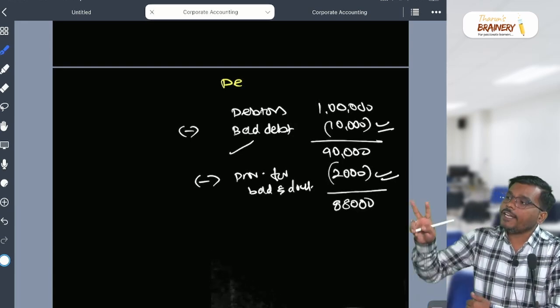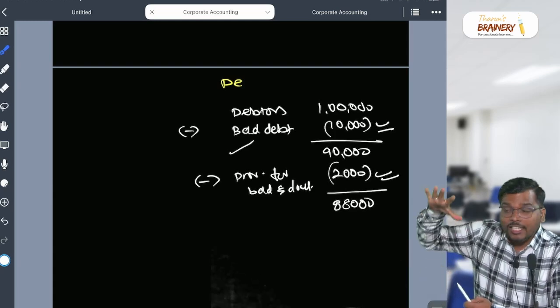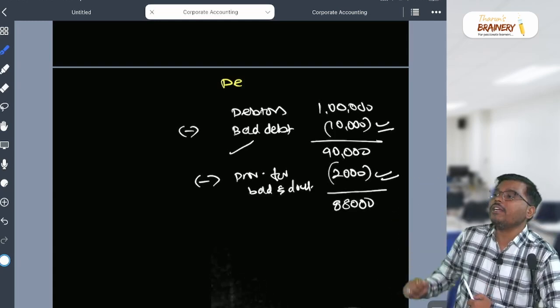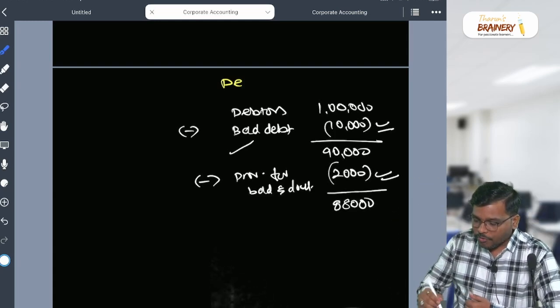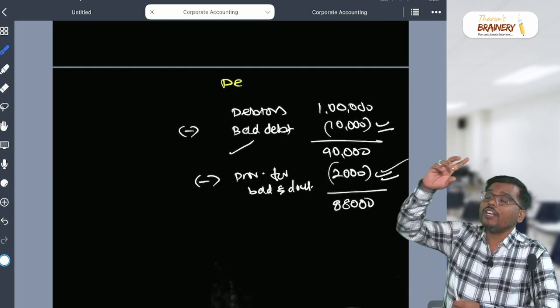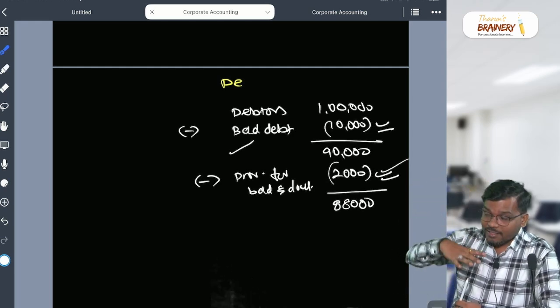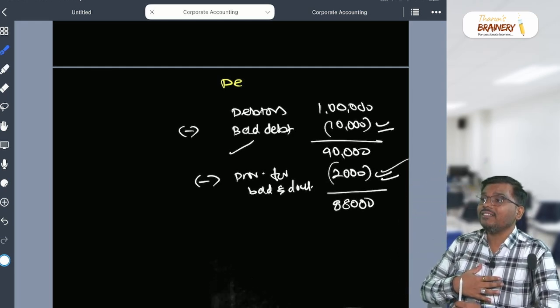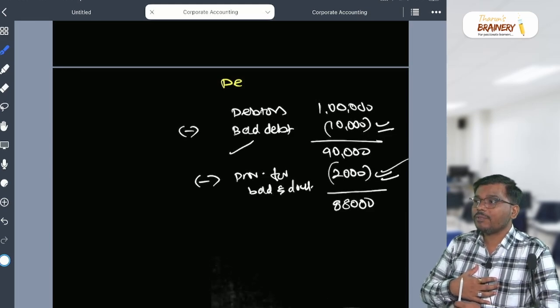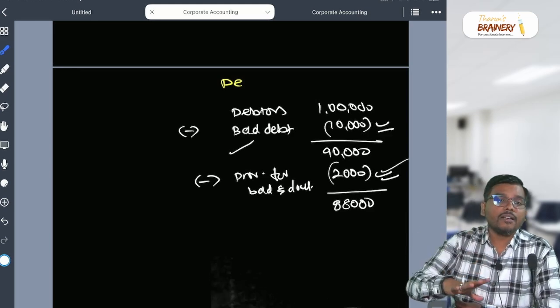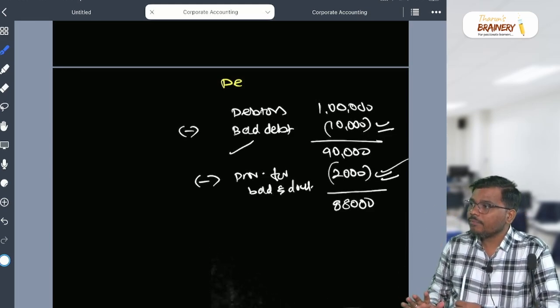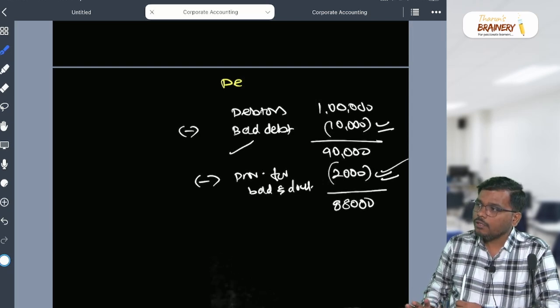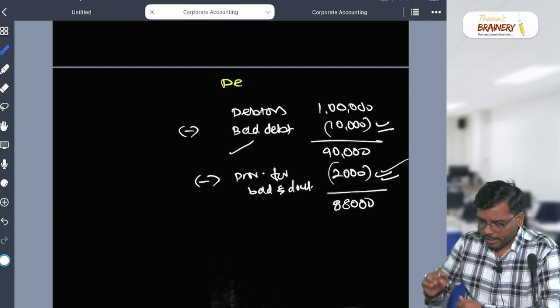This 2,000 will appear again in two places, because it is an additional information item. We minus it from the debtors, and where will it go? Provision is a current year expense, as per the prudence concept. Correct? So it will appear in the other expenses only. Are you getting my point? Yes or no?